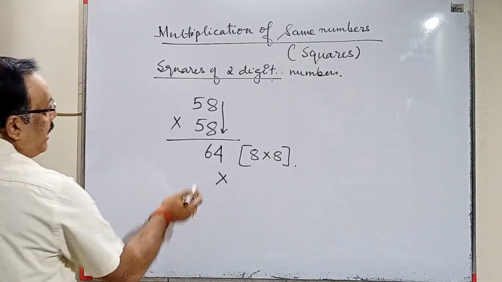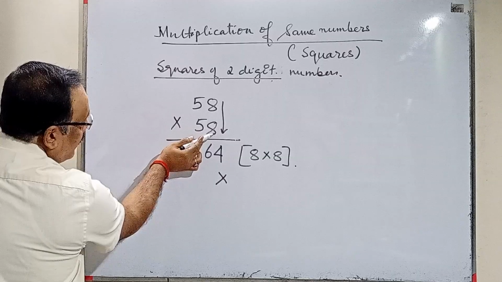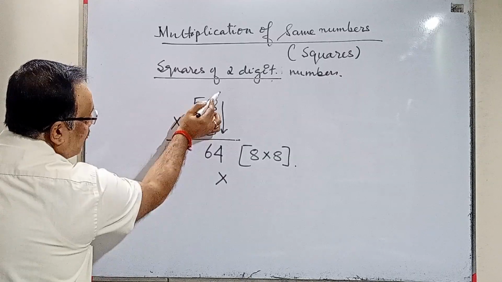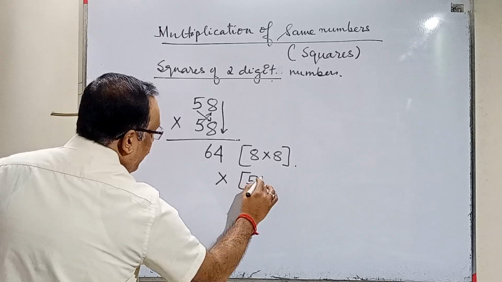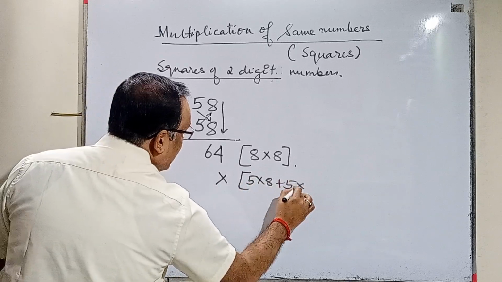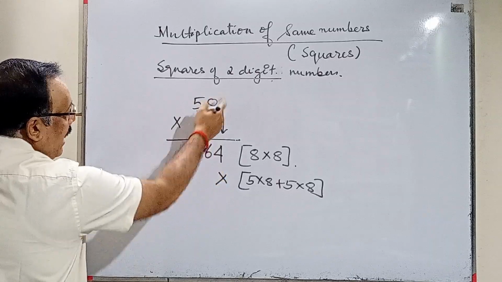Cross. Next step, you just go for cross multiplication. 5 into 8 and plus this 5 into 8. This into this, this into this. So this operation is 5 into 8 plus 5 into 8. Just do the cross multiplication of the two digits and then add them out.